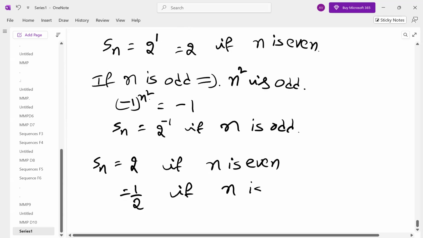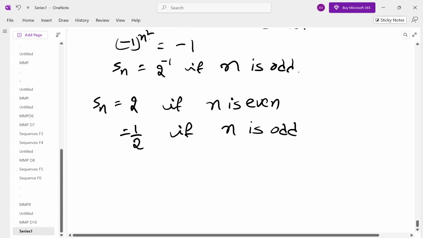Now tell me whether it is Cauchy or not. Everybody is saying Cauchy. No, ma'am. You thought minus 1 power n square is the same, and the majority of you are saying it is Cauchy.